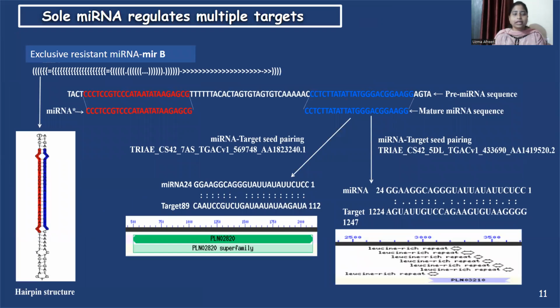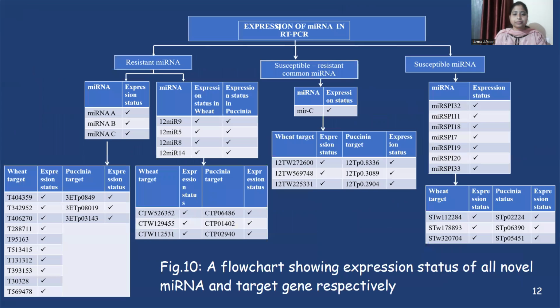The long sequence containing the red and blue sequence is the precursor microRNA sequence, which gets folded into a stable secondary hairpin structure. The red and the blue sequence are excised out with the help of protein machinery. The red sequence is known as antisense microRNA and the blue sequence is known as mature microRNA sequence, which does complementary seed pairing with its target gene. Here we can see that one microRNA is target pairing with two genes.